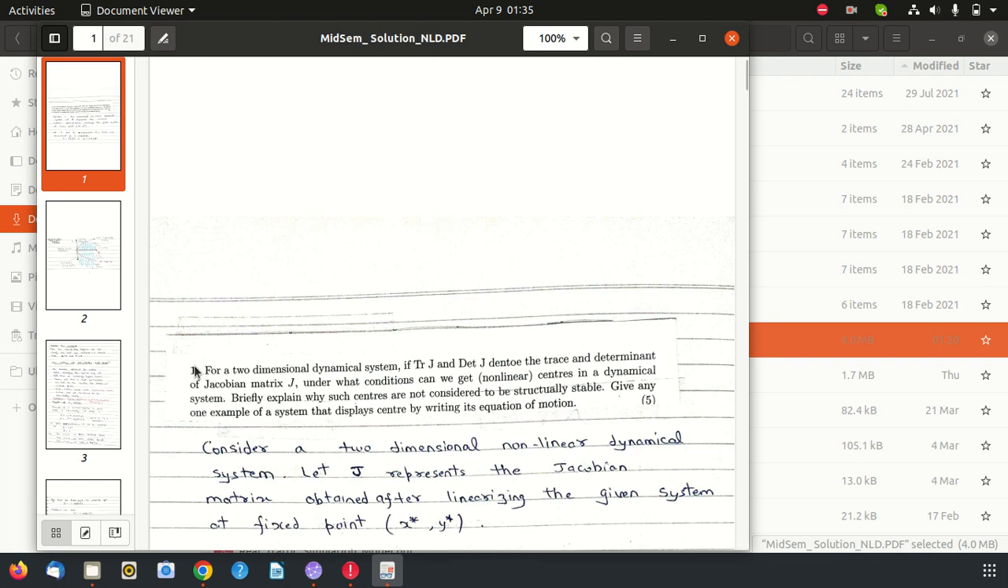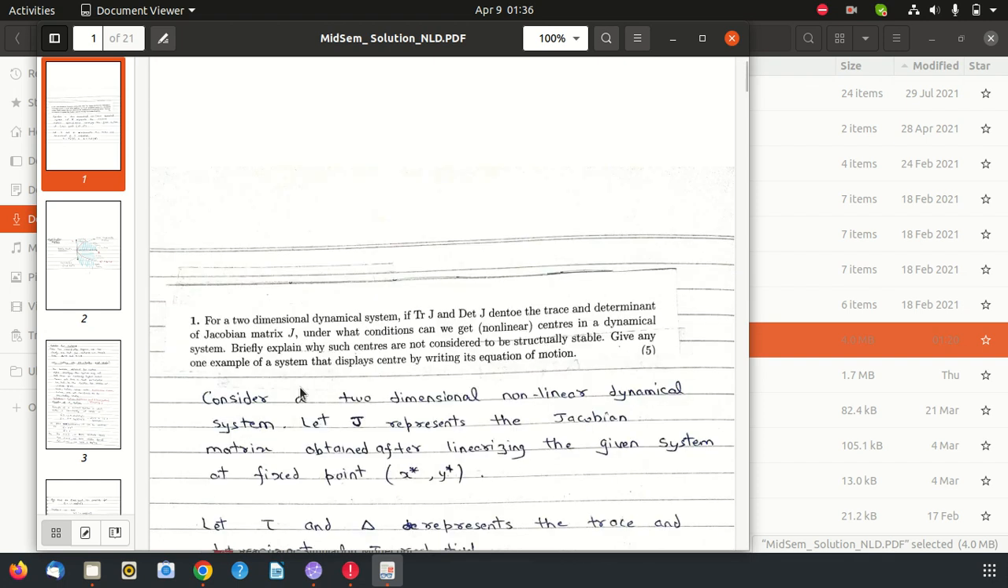So the first question in the midsem was: for a two-dimensional dynamical system, we have given the trace and determinant of the Jacobian matrix J. Under what condition do we get non-linear centers in a dynamical system? Briefly explain why such centers are not considered to be structurally stable. Give any one example of a system that displays a center, while writing its equation of motion.